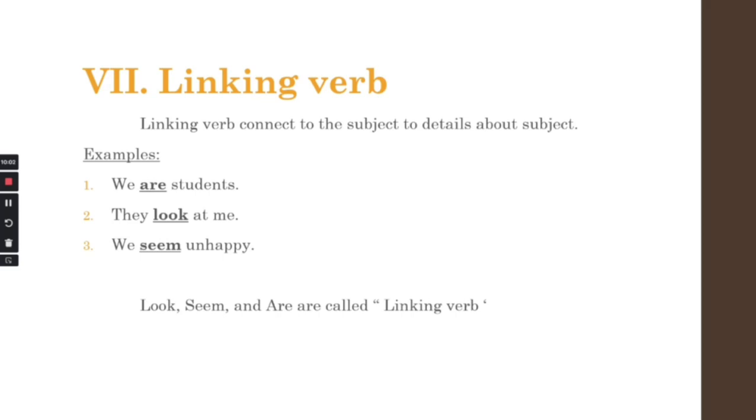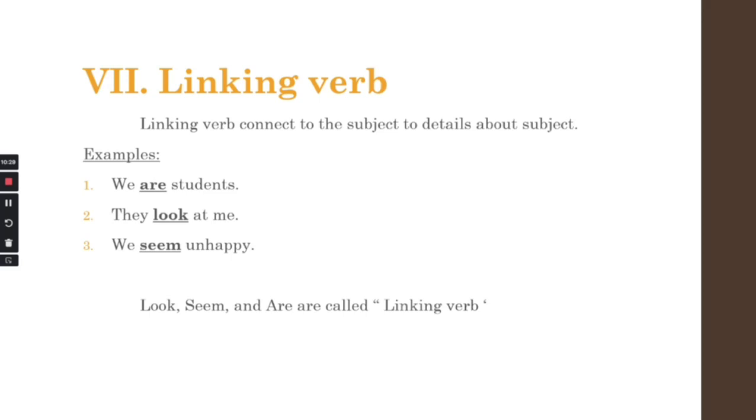Number 7 is going to be more interesting. It is linking verb. A linking verb connects the subject to details about the subject. It means it is a kind of verb that connects to the subject and its details. It gives more information about the subject. Look at the examples to be clear together.